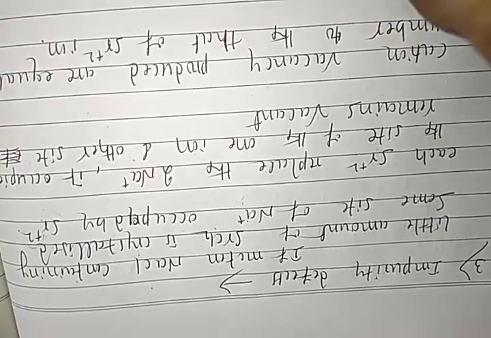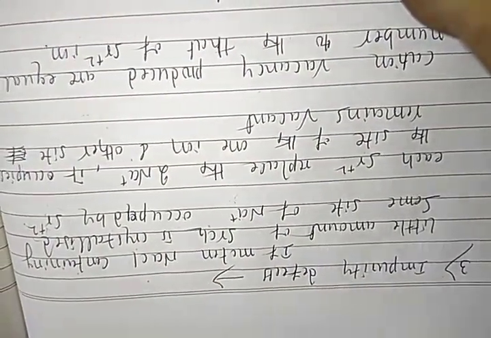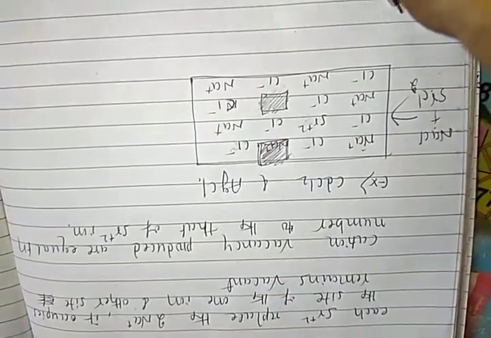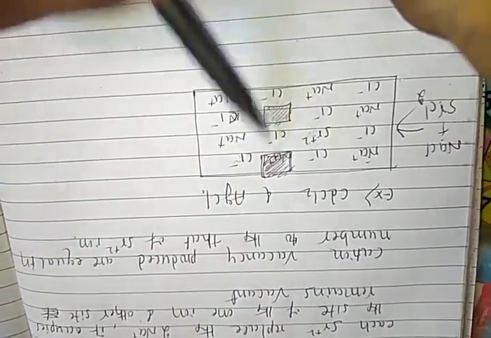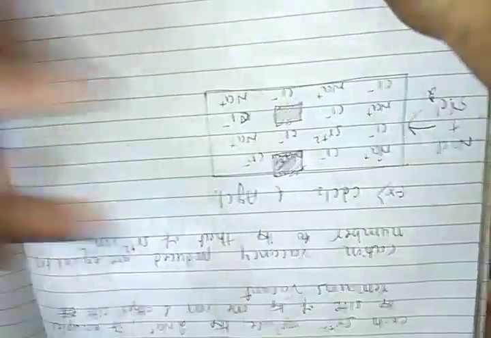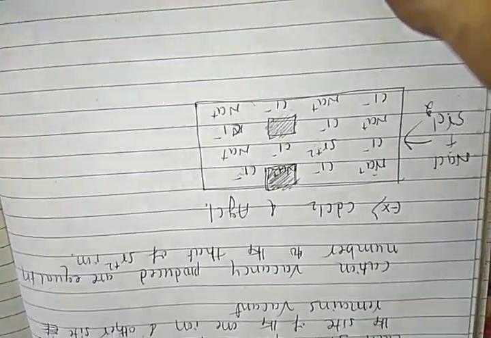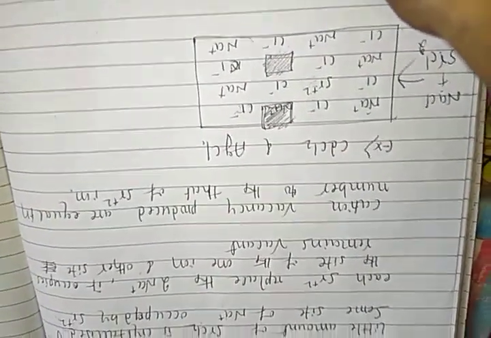So this is impurity. It means in any pure substance crystal, when we add any foreign impurity, the foreign impurity replaces some atoms and maintains electrical neutrality. Right, students? So this is about the impurity defect, students. I hope you understand. Thank you.